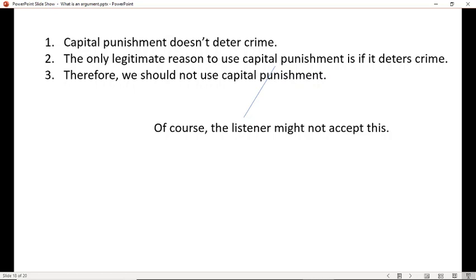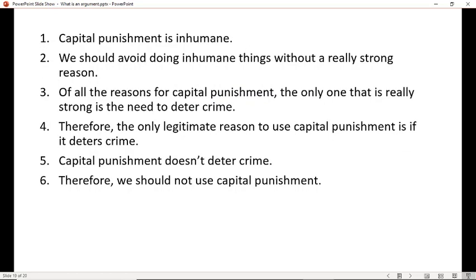But of course, now you have another premise that the listener might not accept. Will they accept that the only legitimate reason to use capital punishment is if it deters crime? And if they won't, then you'll have to support it with an additional argument. Now, most people, when they argue against capital punishment, argue on grounds of it being inhumane. So you'd probably have something like this. 1, capital punishment is inhumane. 2, we should avoid doing inhumane things without a really strong reason. And 3, of all the reasons for capital punishment, the only one that's really strong is the need to deter crime. And therefore, the only legitimate reason to use capital punishment, since it's inhumane, is if it deters crime. But on the other hand, 5, capital punishment doesn't deter crime, therefore we shouldn't use it. This is a valid argument that might be pretty convincing.